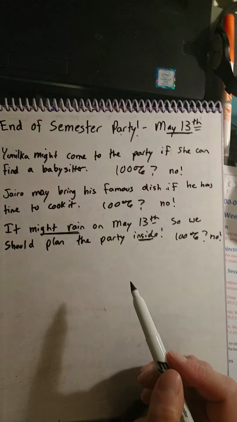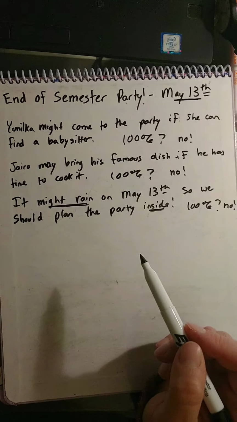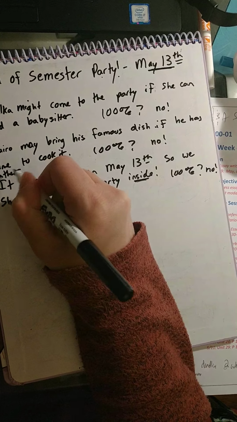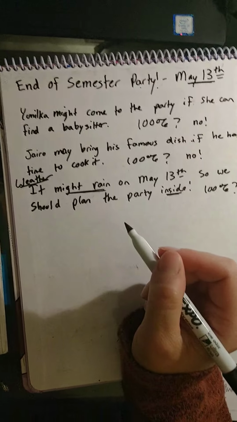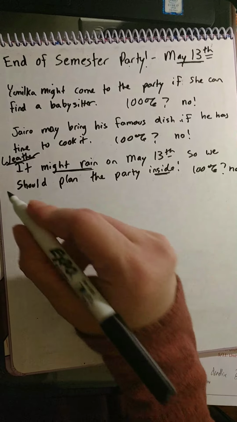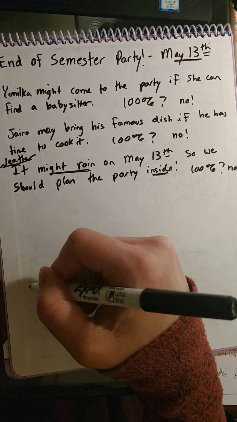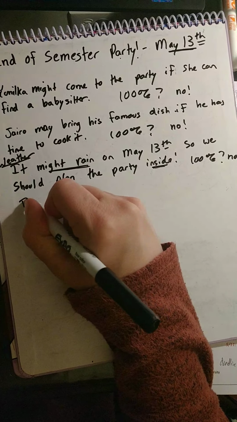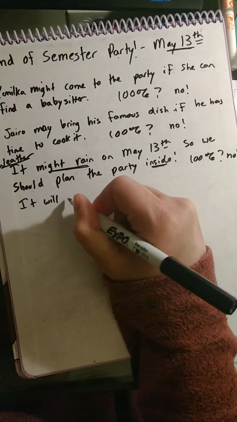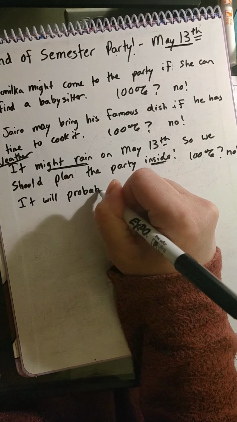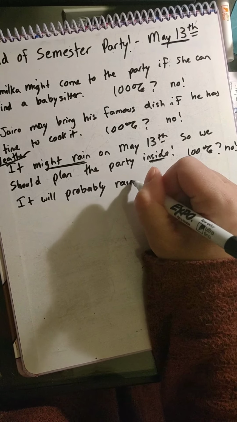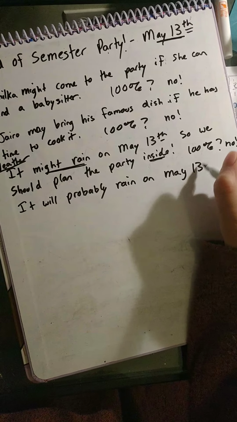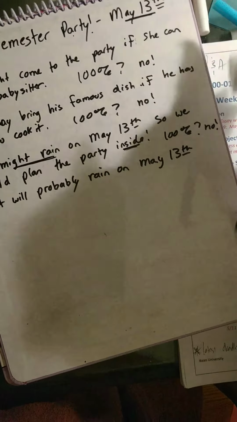Okay. We also say with the weather, so now we're talking about weather. We also say will. Okay, so here I have different levels of will. So you could say it will probably rain on May 13th. Okay.